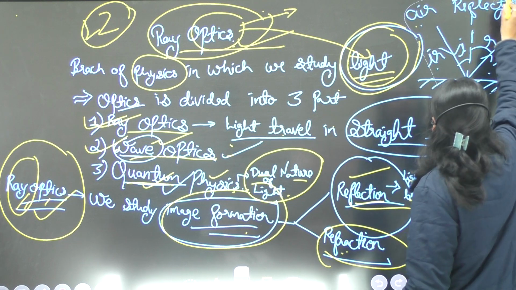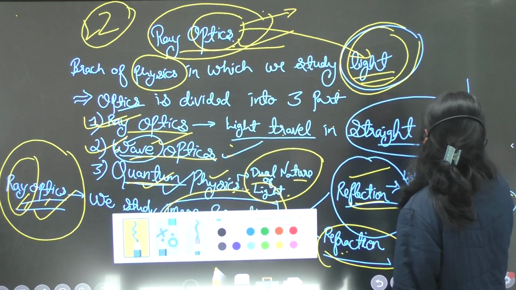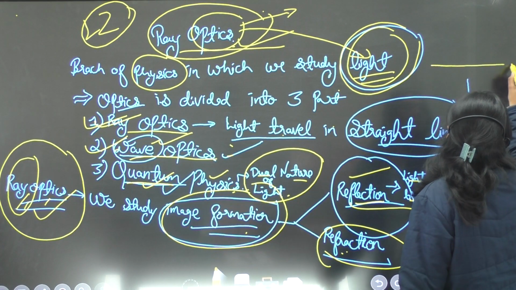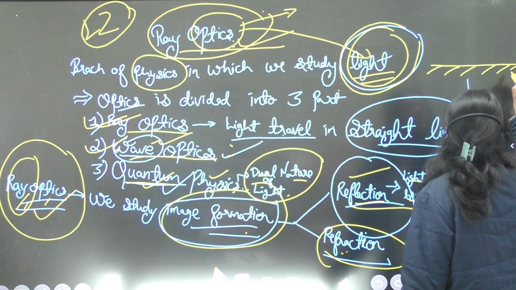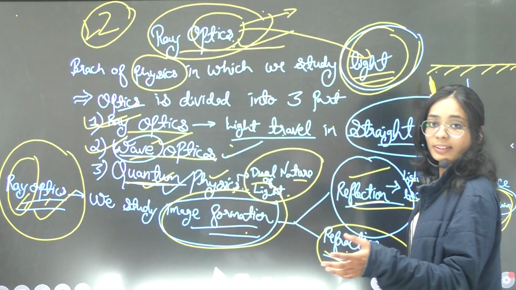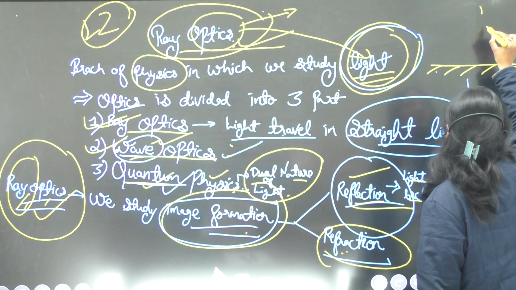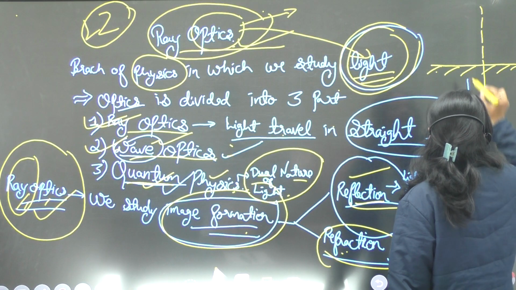I will draw a small diagram so that you can easily imagine the reflection of light. Here I am drawing a mirror. It is a polished surface coated with silver. It is a plane mirror.